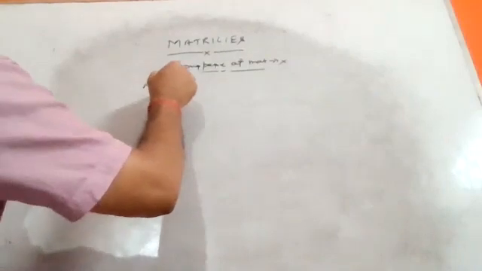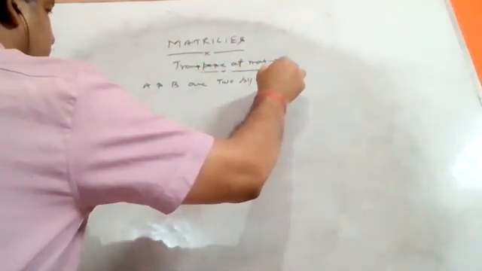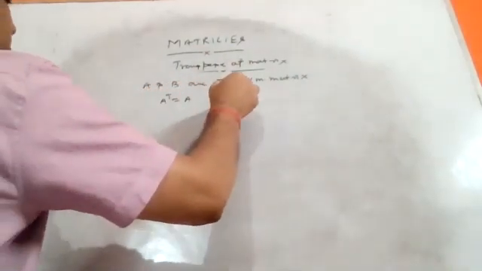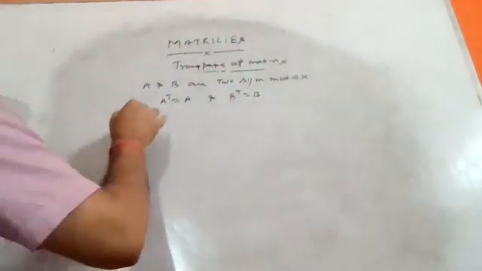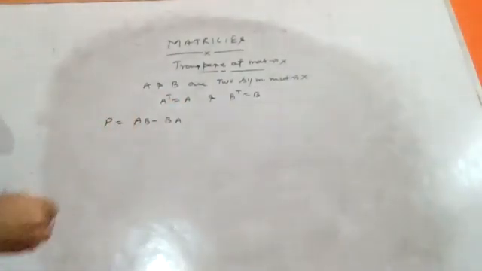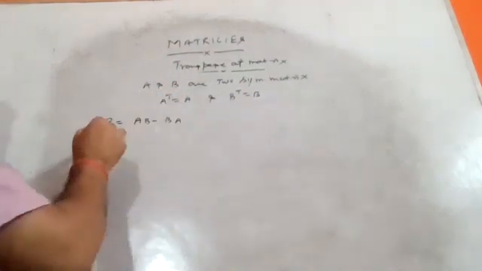One more conditional-based question. If A and B are two symmetric matrices, that means A transpose is equal to A and B transpose is equal to B. This is given. Then they ask, what about AB minus BA? Let this be your P matrix. So use the above criteria. Again, take transpose on both sides.